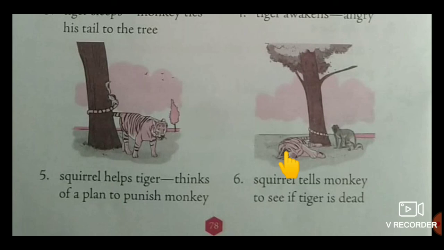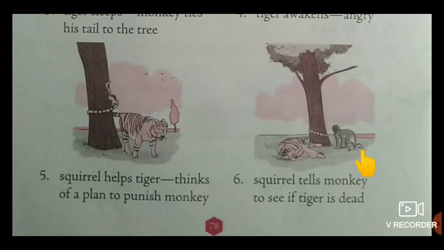She thought of a plan. What is that plan, children? She told the tiger to lie down near the tree and act as if he was dead. See here, tiger acting dead. Then she went to the monkey and told him that the tiger had died. The monkey went to see for himself. The monkey came, children, see the tiger.